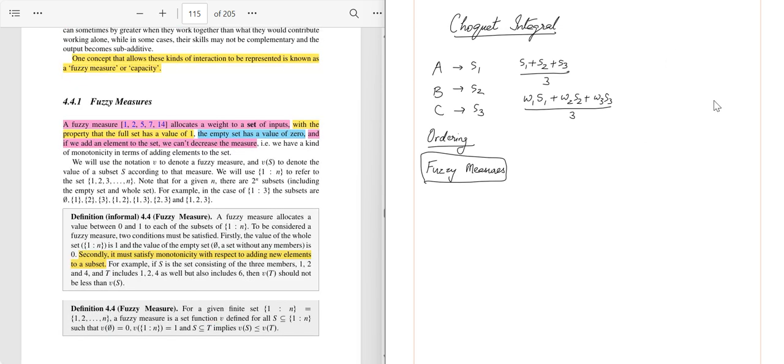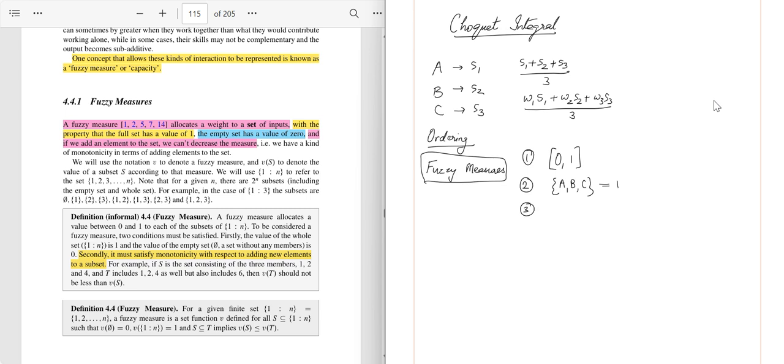Now, there are certain rules when we try to give fuzzy measures. As you can see on the left side of the screen, first thing is a fuzzy measure allocates a value between 0 and 1, and these two extreme values are also included. Okay, we will see shortly through this example. Second rule is that the whole set or the whole group, in this case comprising of all the members A, B and C, the fuzzy measure for this set is to be assigned 1.